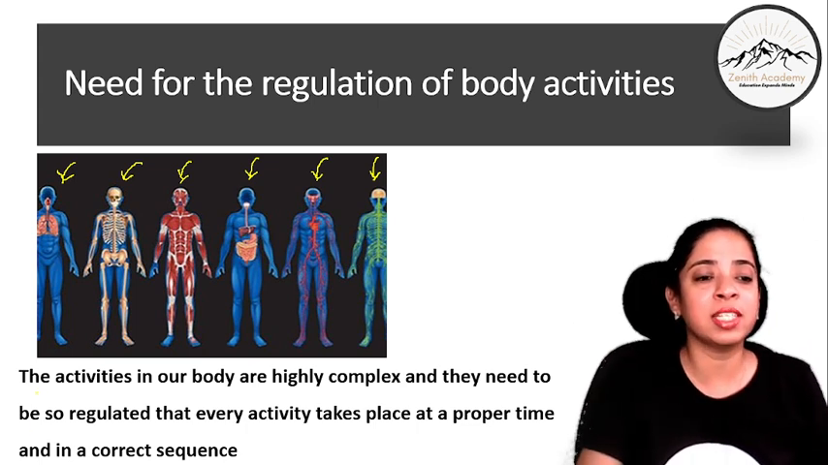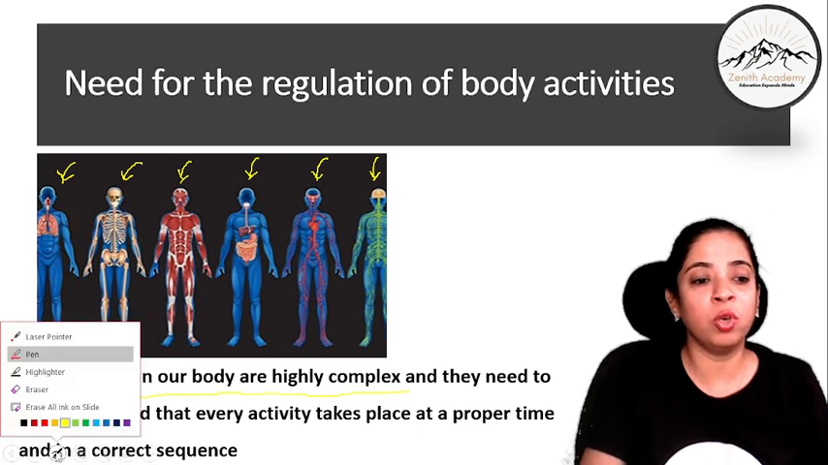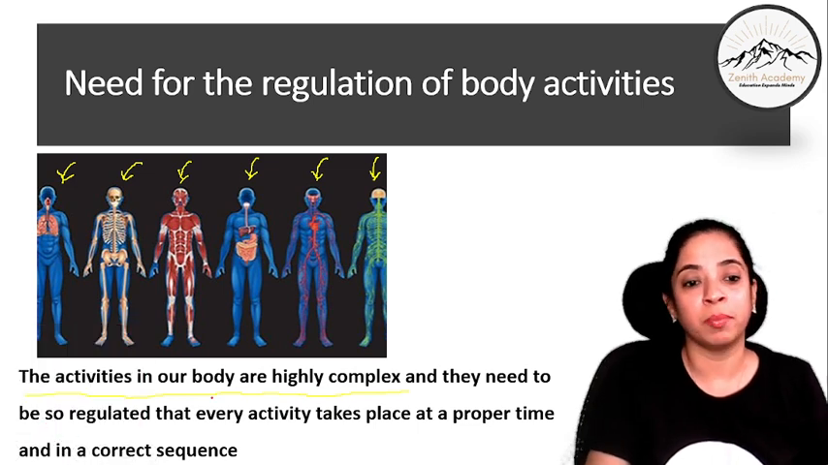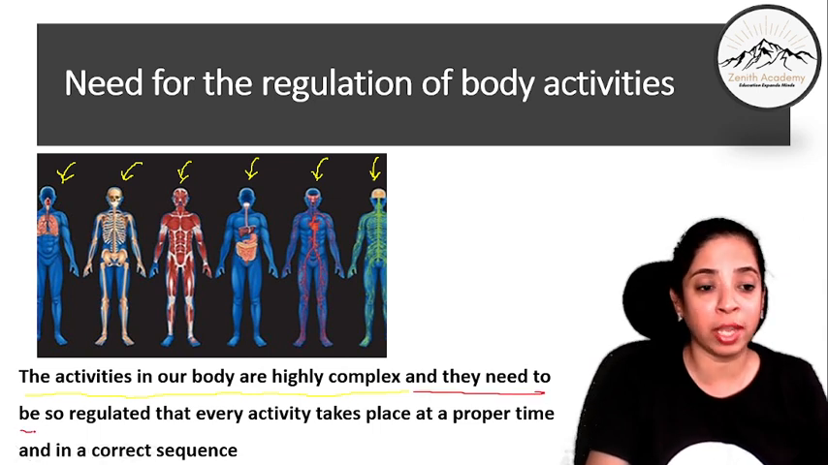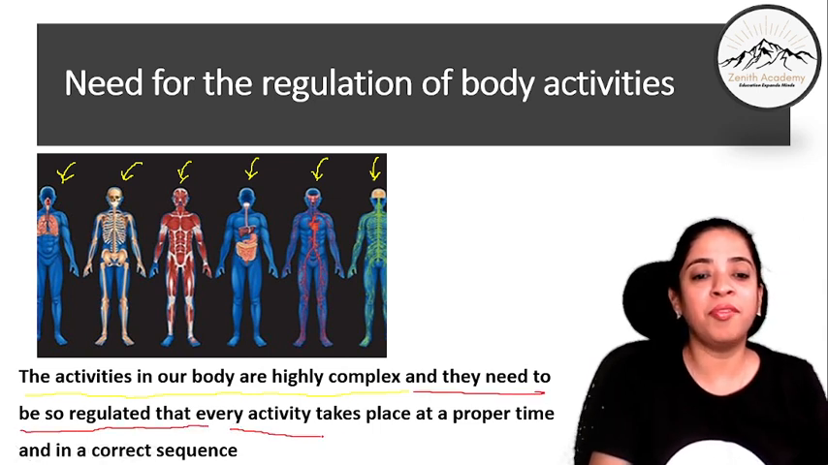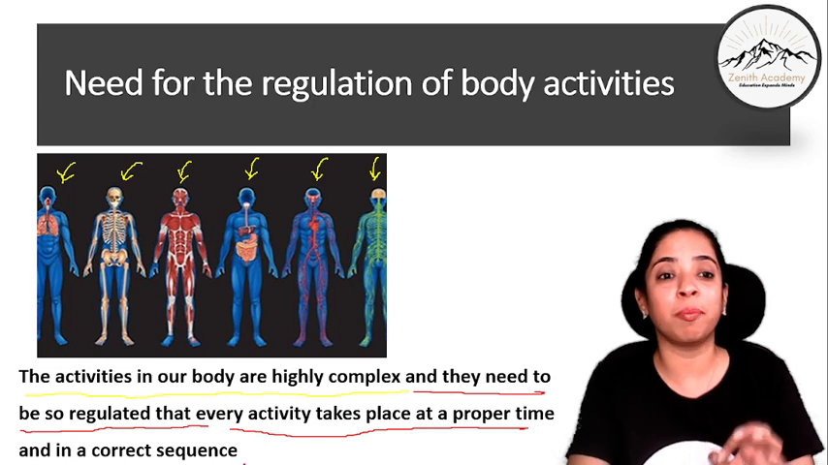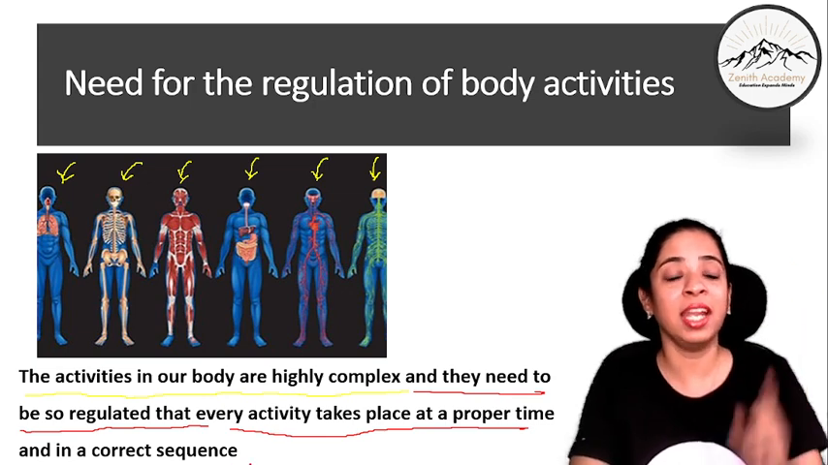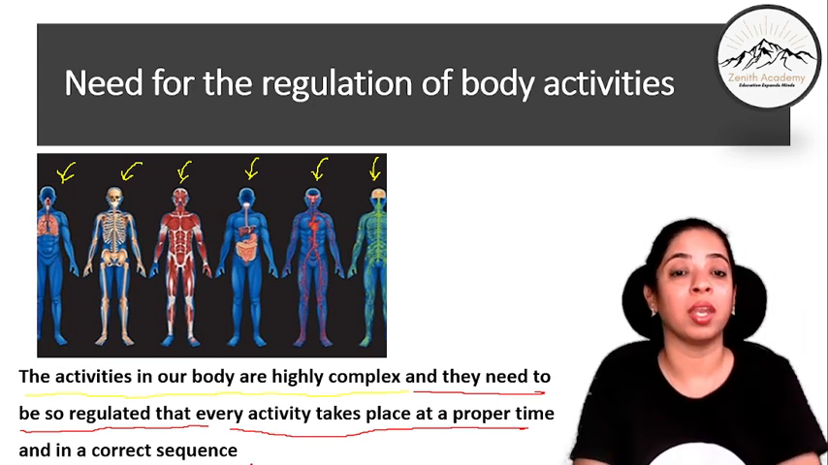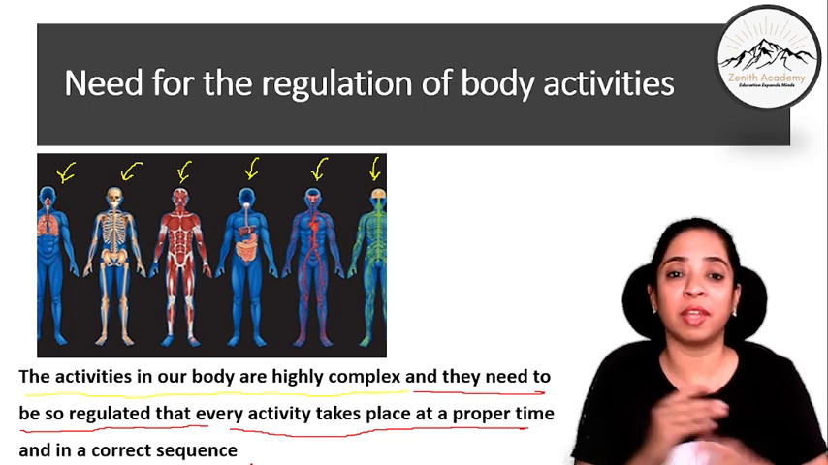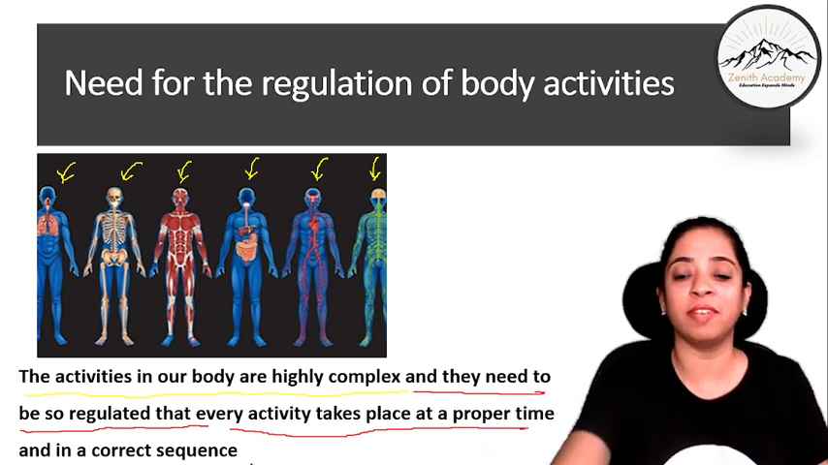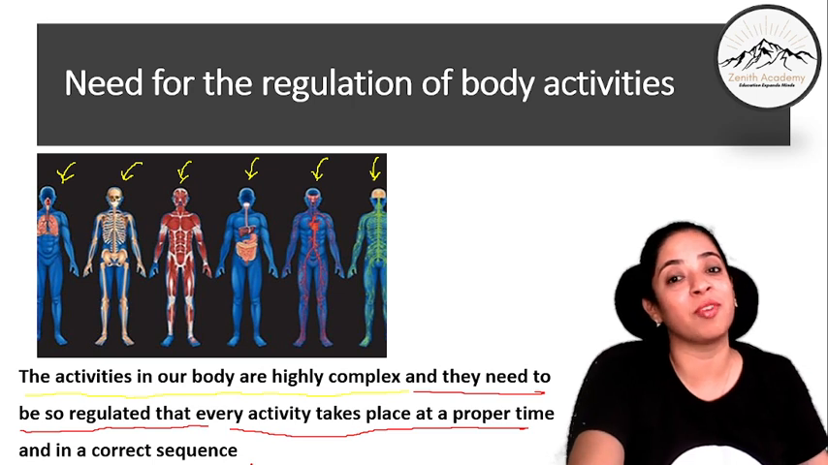So the activities in our body are highly complex, right? We all know that we have a highly complex body. So the activities in our body are highly complex and they need to be so regulated that every activity takes place at a proper time and in a correct sequence. Every activity should take place at its time and in a proper sequence, one by one. That is why we need a regulation of the body activities, and the endocrine system plays a very vital role in it, right?